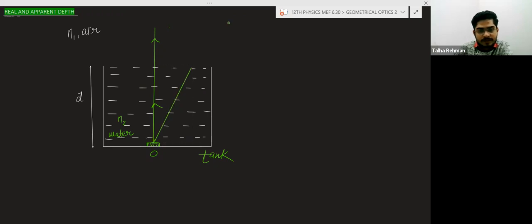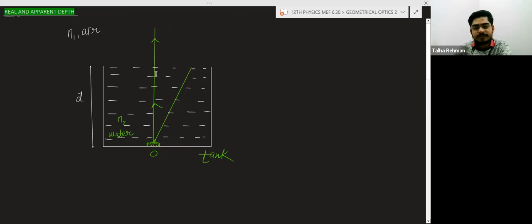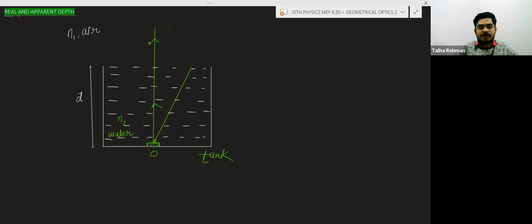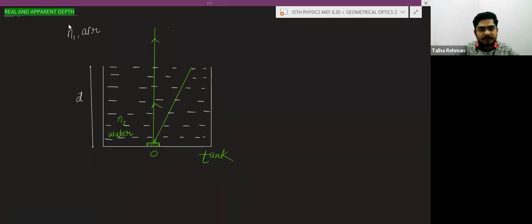Now there will be the bending of light. Here the bending of light is not taking place because the light ray is normally incident. But here the light ray is going like this, and here will be the normal.